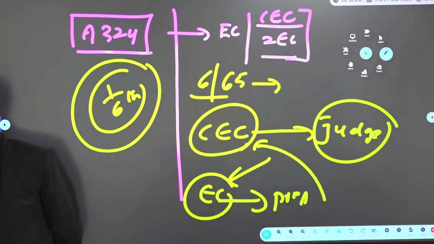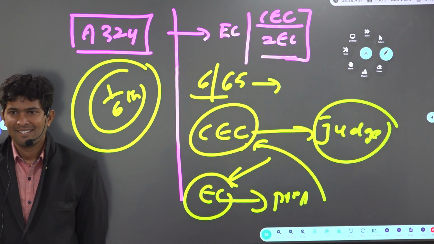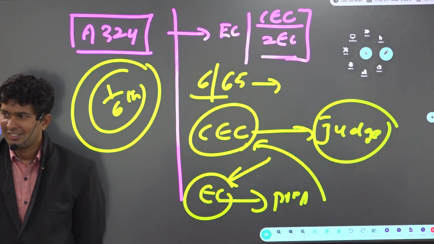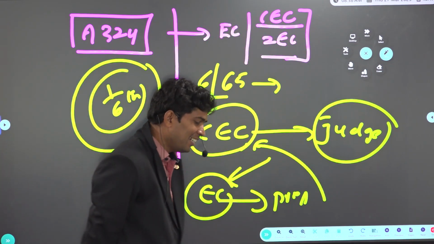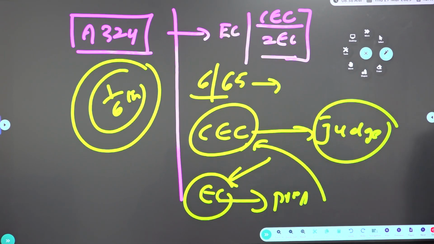Why sometimes? Suppose President's rule is in a state. Even then, the Central Election Commission will not directly organize. It will supervise sometimes, but the State Election Commission will organize. The Central Election Commission directly will not organize, but it will supervise.